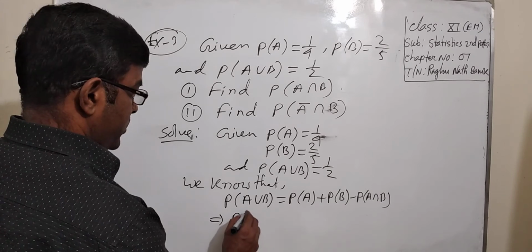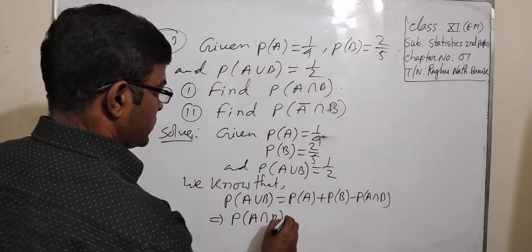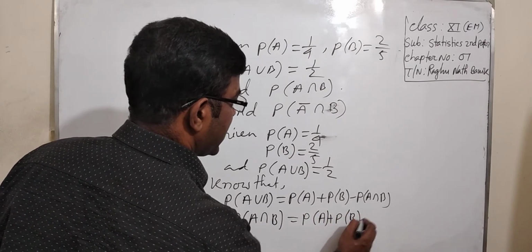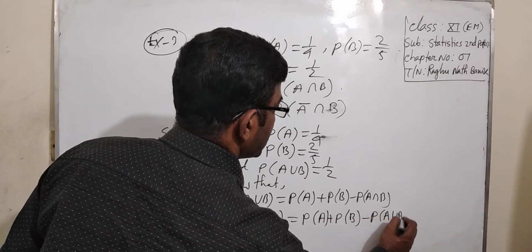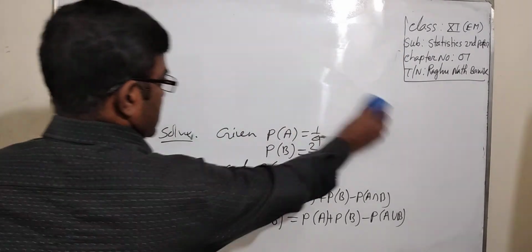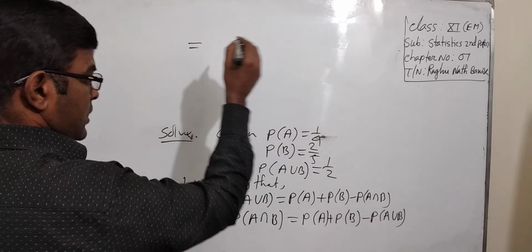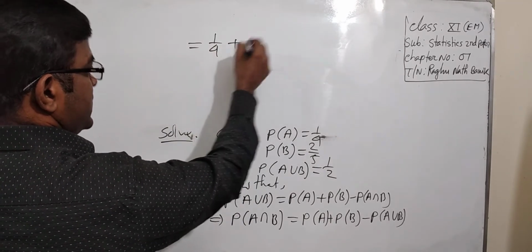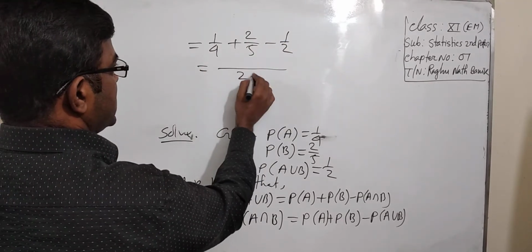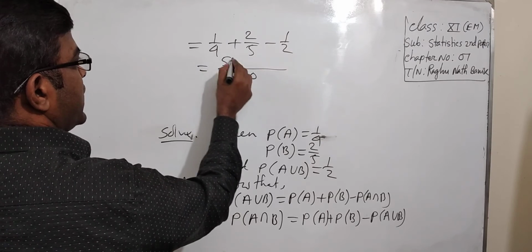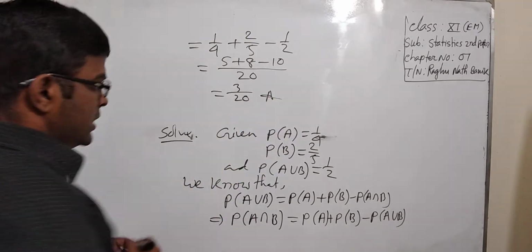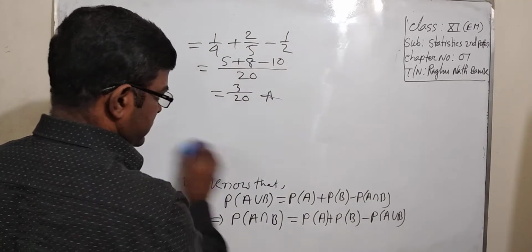We have to write probability of A intersection B equal to probability of A plus probability of B minus probability of A union B. Now putting the values from this equation, we have 1 by 4 plus 2 by 5 minus 1 by 2, LCM 20, 5 plus 8 minus 10 equal to 3 by 20. Answer.